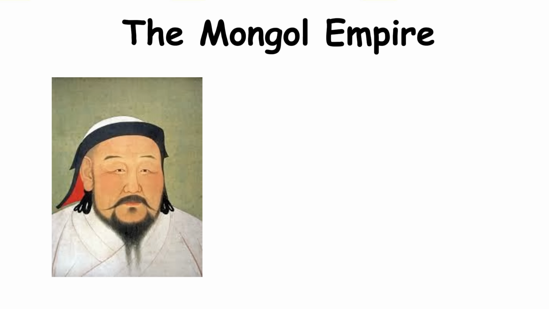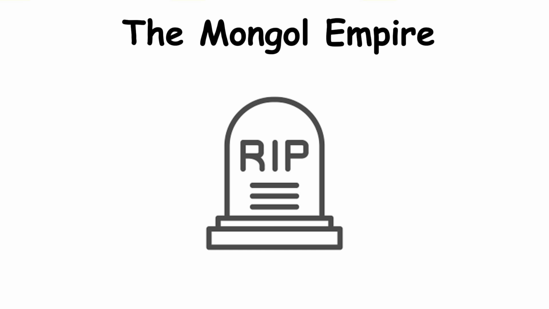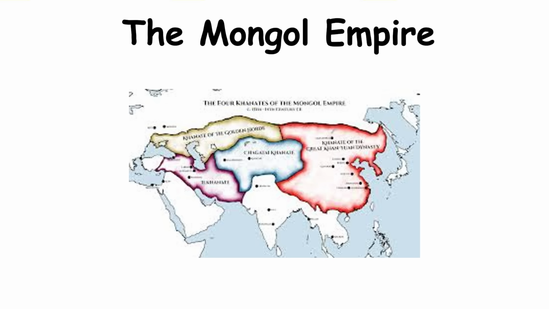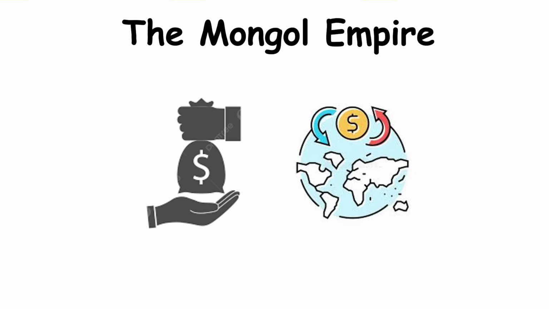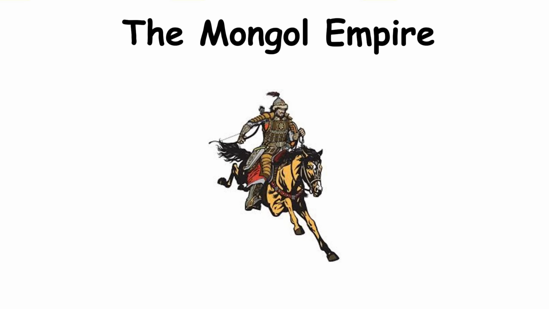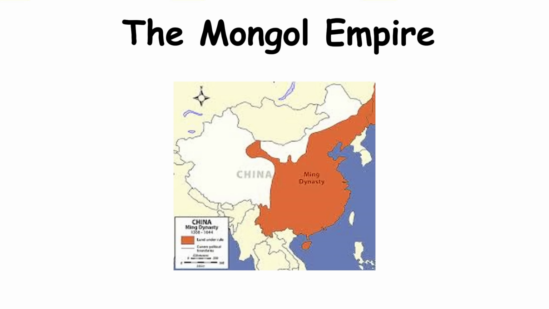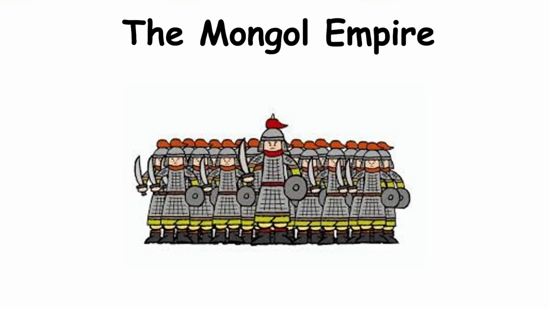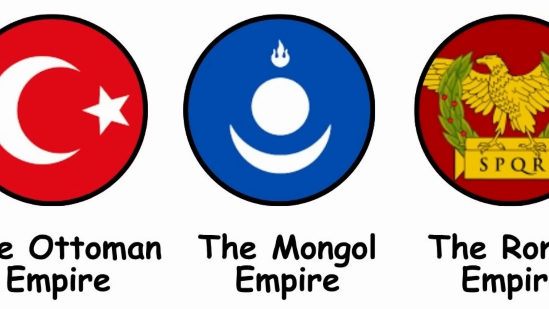The Mongol Empire. Under Genghis Khan, the Mongols forged the largest land empire in history. But after his death, unity fell apart. His descendants divided the empire into khanates that soon fought each other. Corruption grew, trade routes collapsed, and the once feared Mongol military lost discipline. The Black Death devastated populations across Asia, further accelerating decline. By 1368, the Ming dynasty overthrew Mongol rule in China, ending the Yuan dynasty. What began as unstoppable conquest dissolved into fragmented states, leaving behind a legacy of trade, culture, and fear that shaped Eurasia for centuries.